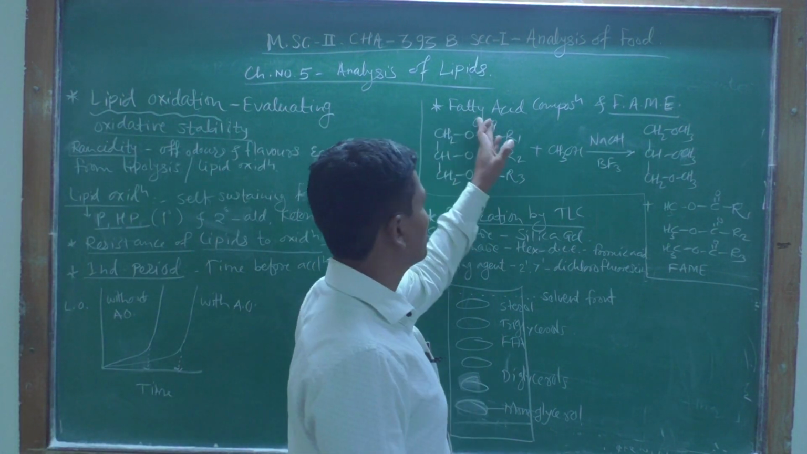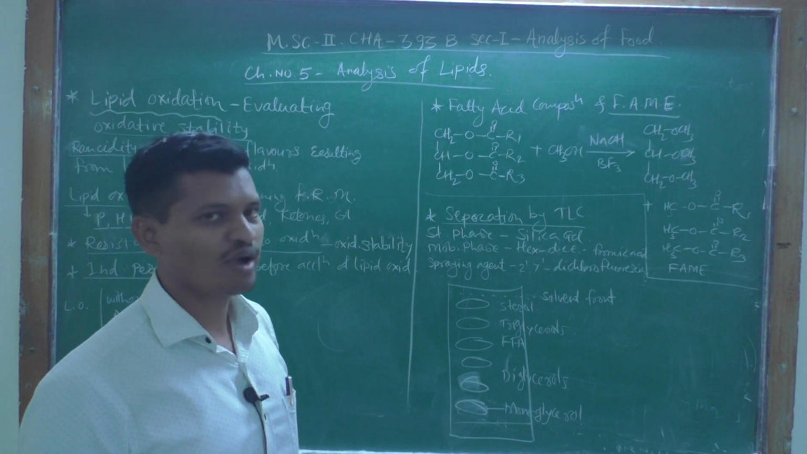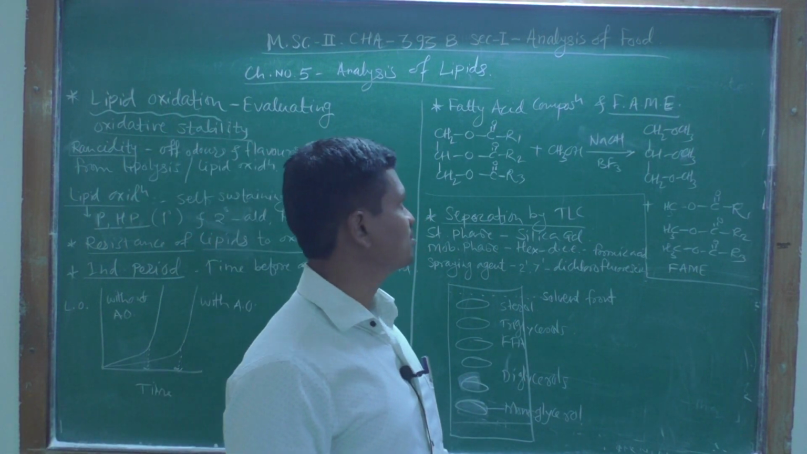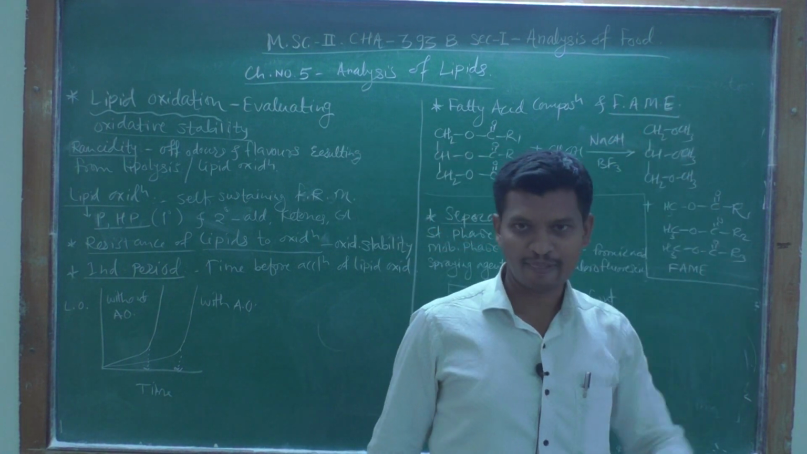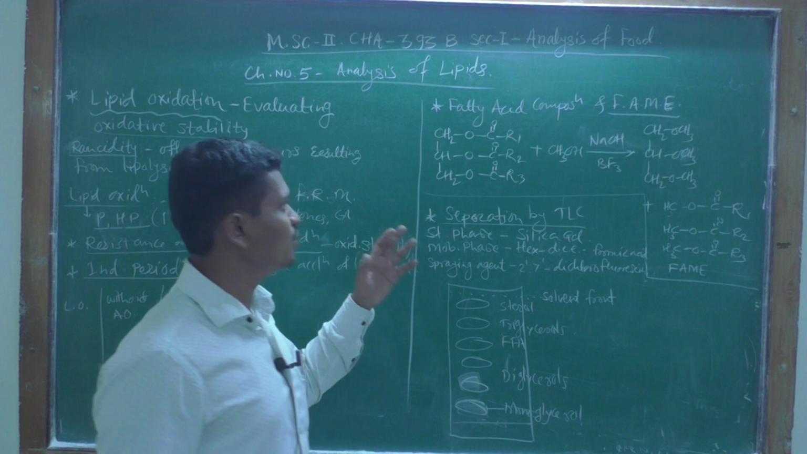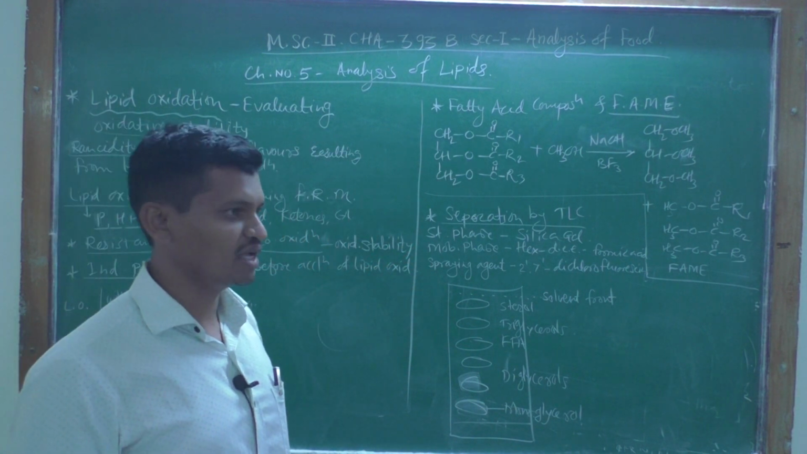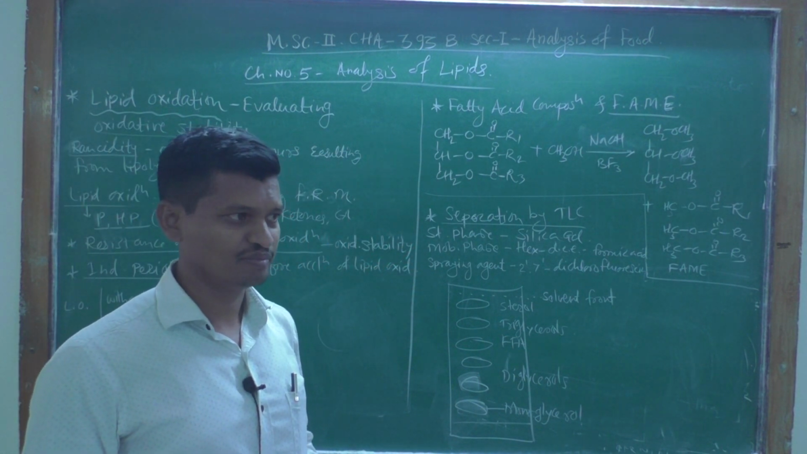Now the next point is fatty acid composition and FAME. Fatty acid composition and FAME. FAME is related to fatty acid methyl esters. So how is this fatty acid composition and FAME determined?